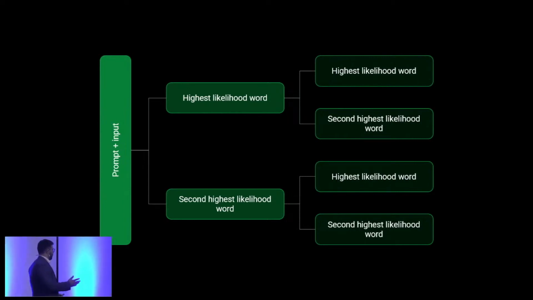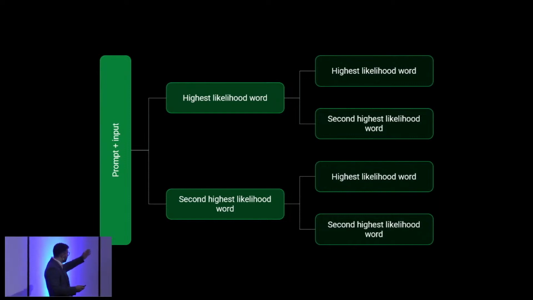As Eric was saying, the starting point is our prompt, our input, and from that, the model will start to calculate the probability of the words that follow that prompt. In the simplest or deterministic case, the model will choose at each step the word that has the highest likelihood. The model estimates the probability. In statistics, we call the estimated probability the likelihood. And at each step, the model will choose the word with the highest likelihood.